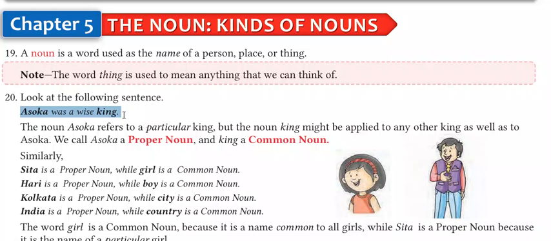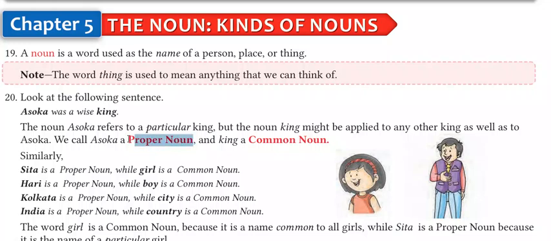Asoka represents a specific person, and the word king represents any common king, because we don't know which specific one. But Asoka represents a particular person, so we can say that this is a proper noun. When a noun refers to a particular person or king or anyone, then we call it a proper noun.